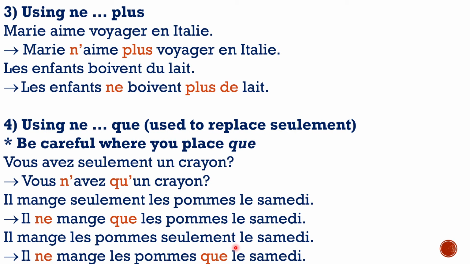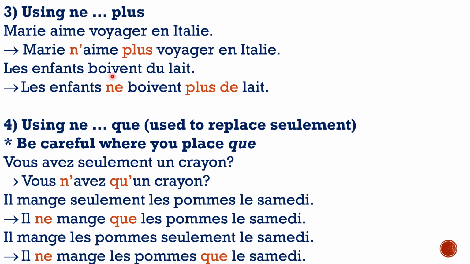What happens if you have to use ne and plus? It is the same thing. Instead of pas, you will put plus. Ne plus is no longer or no more. So, Marie aime voyager en Italie. Marie likes to travel to Italy. You will put ne before the aime and plus after it. Because aime voyager is two verbs, remember your ne and plus wrap around the first verb. So it will become Marie n'aime plus voyager en Italie. Marie no longer likes to travel to Italy.